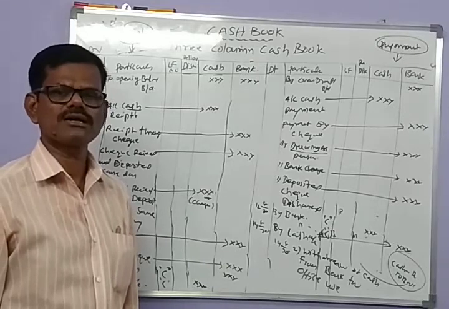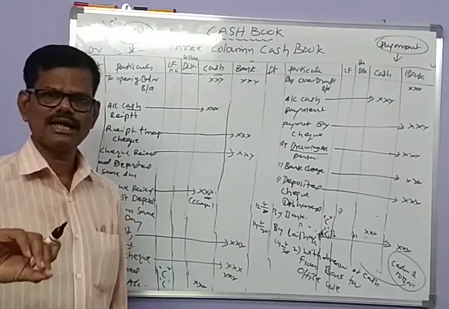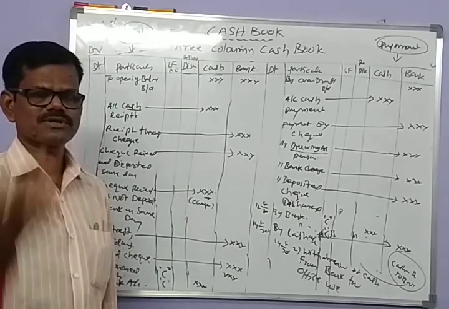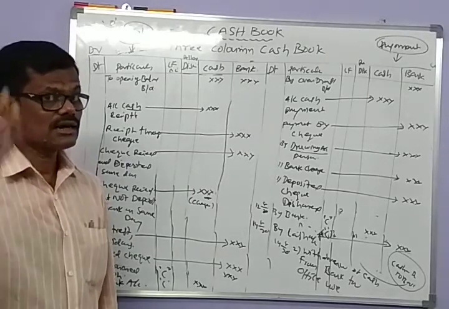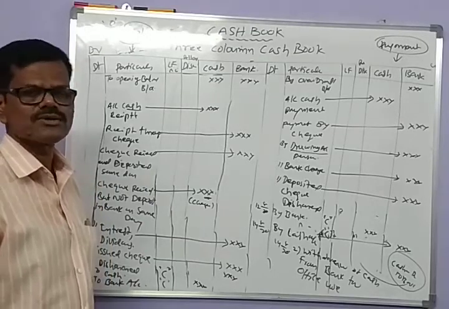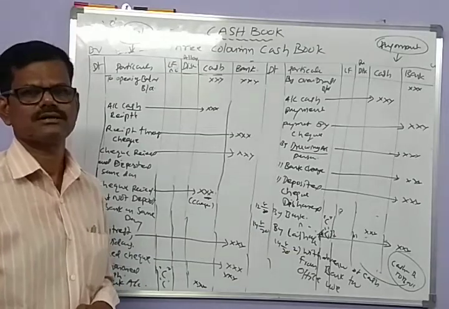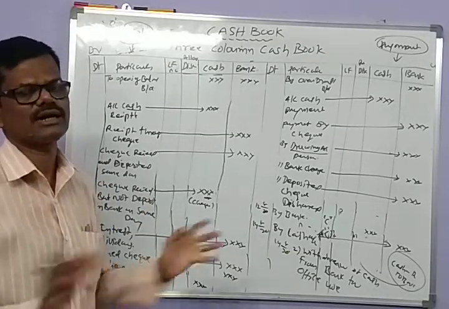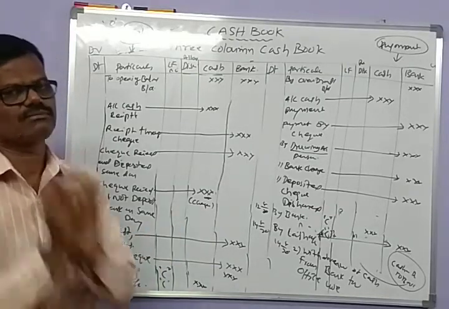Suppose it is not deposited on the same day. The check received from a customer is sent to the bank for collection on another day. Then on that other day, the entry is treated as a contra entry. Suppose we received a check on 12th August from customer X, but we did not send it for collection to the bank. The check is within the firm.